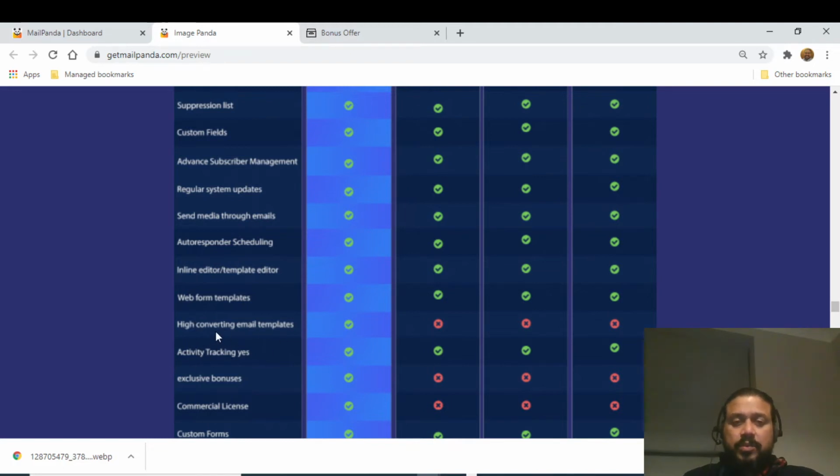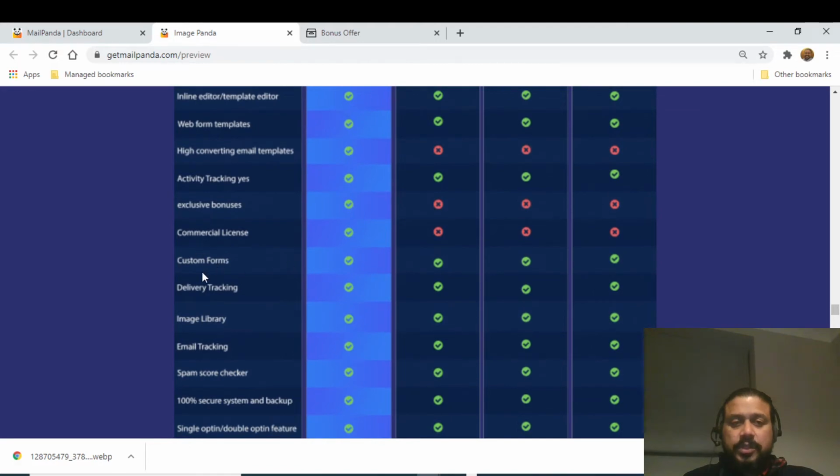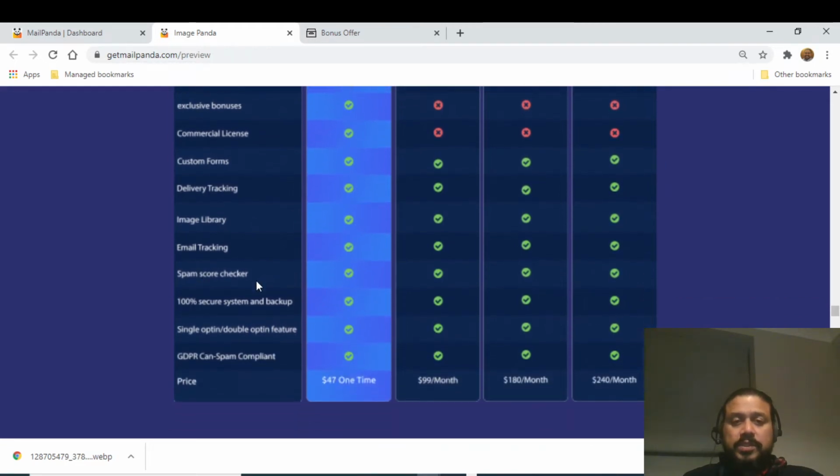So these are something which is only available to MailPanda. Activity tracker. You have got exclusive bonuses, commercial license. It's also included custom form, delivery tracking, image library, email tracking. It has got spam score checker, 100% secure system and backup, single option and payment, GDPR compliance, and prices.